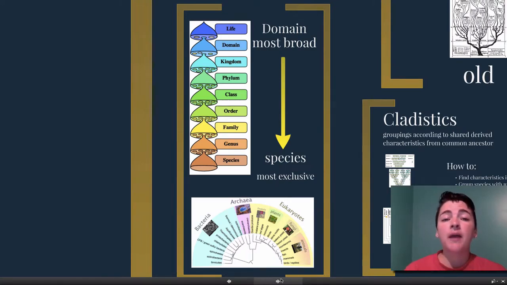We start with domain, then to kingdom, phylum, class, order, family, genus, species. You might remember the saying, King Philip came over from Germany soaked. There are several others out there. That just tends to be the most common. Species is the most exclusive. It's the one that has the least amount of organisms in there. So the species is the one that can only interbreed with itself.